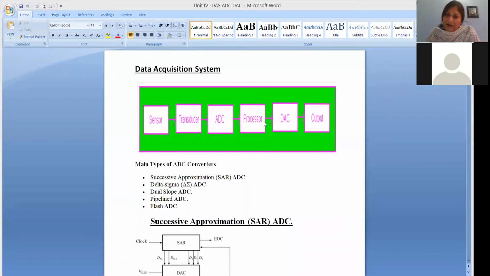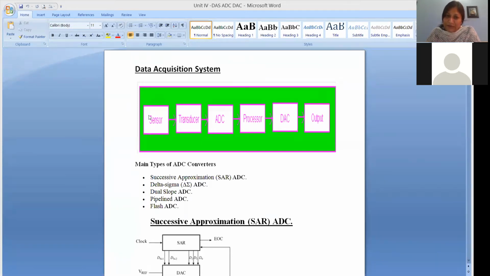And then either you directly display the digital data on an LCD or LED display, etc., or you convert it again to analog form with the help of a digital to analog converter. So now you again get your analog data, which is an electrical quantity.